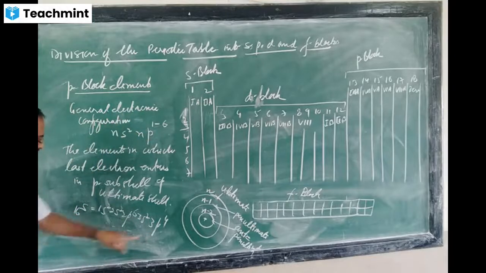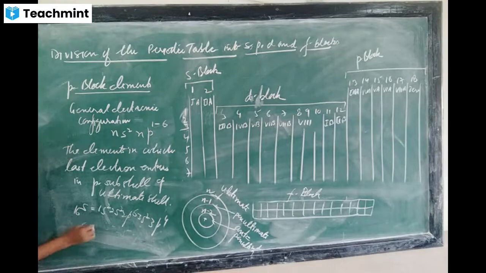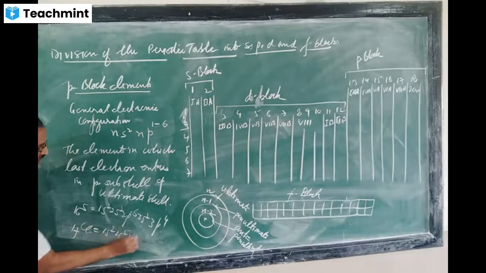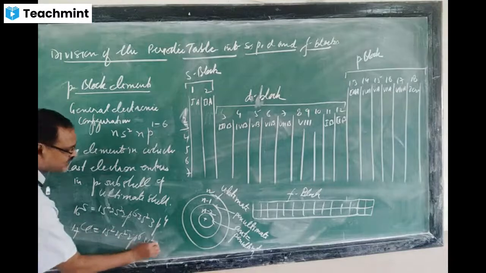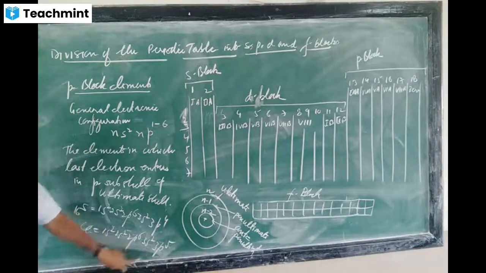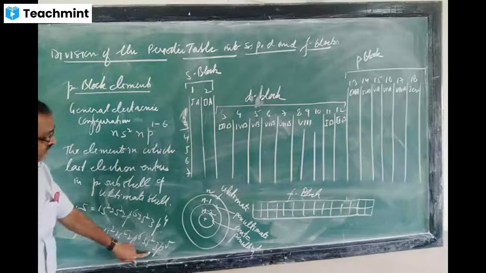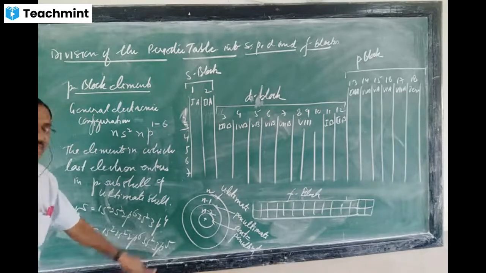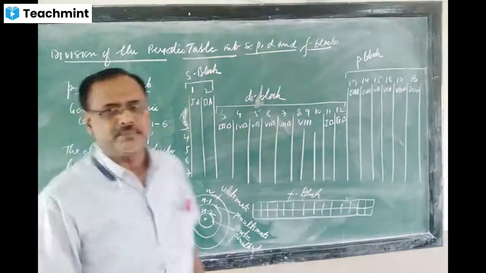So that's why sulfur is coming in P block. In the same way, chlorine: 1s2, 2s2, 2p6, 3s2, 3p5. For chlorine, the 17th electron is going in 3p, so that's why it is P block.